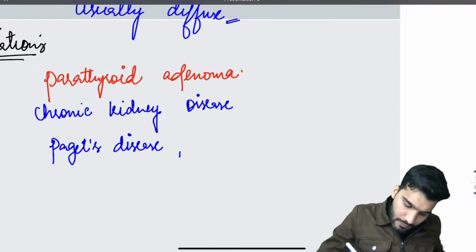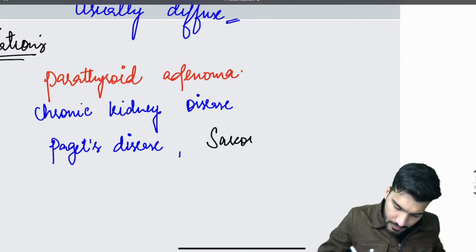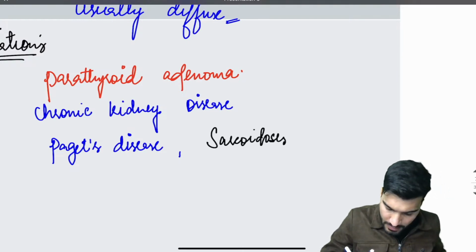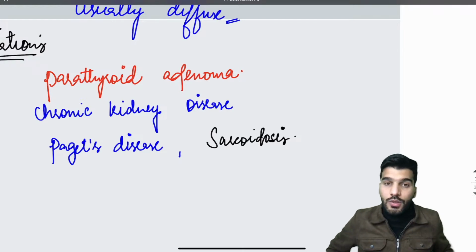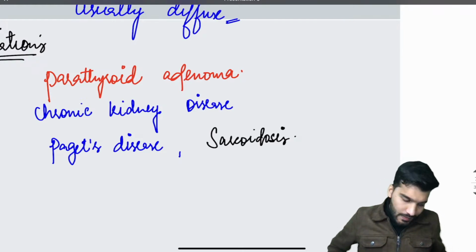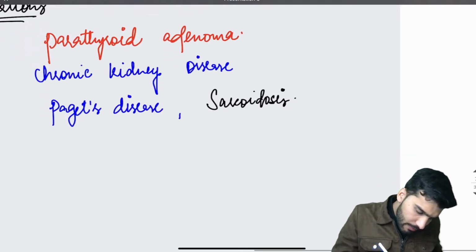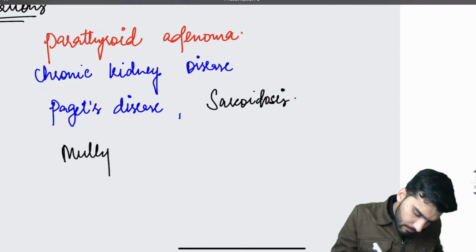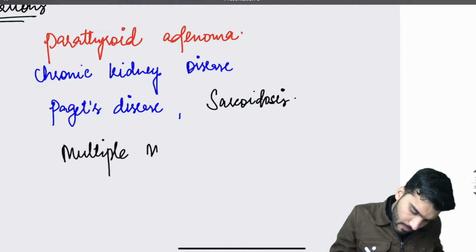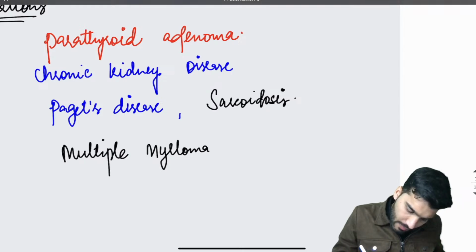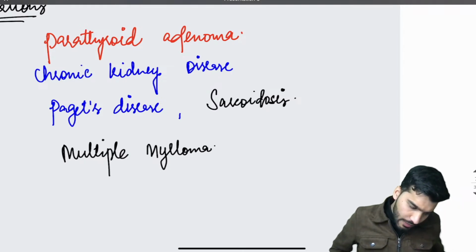It's associated with sarcoidosis. Okay, then it's associated with multiple myeloma.